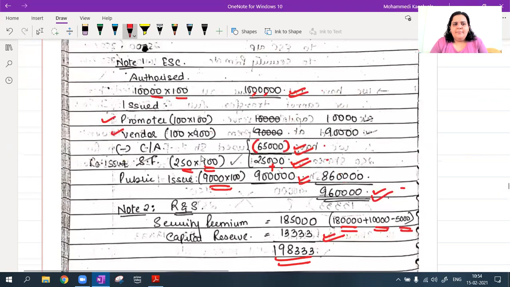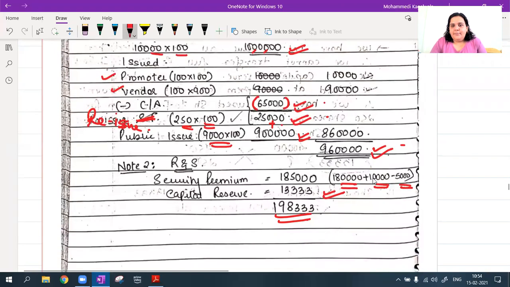देखो शेयर फॉरफीचर यहाँ पे रिकॉर्ड होता है. Okay, not share forfeiture, sorry, reissue. I have recorded the reissue. The reissued shares, 250 shares of ₹100 each. Okay, and that was at a premium of 10,000, so that 10,000 is also reflected here. Okay, all right.